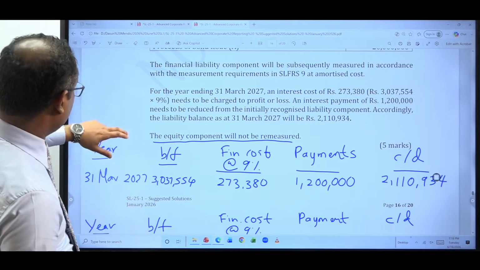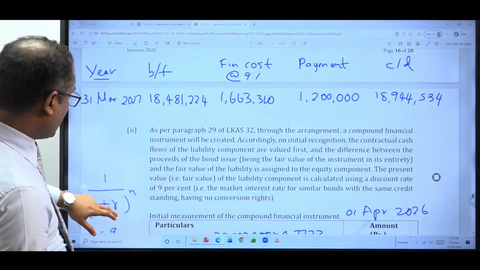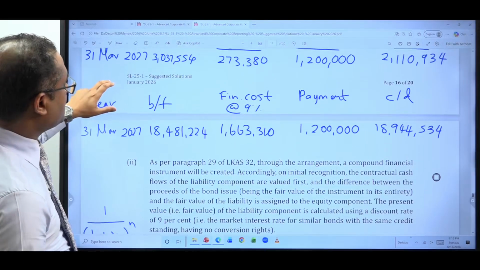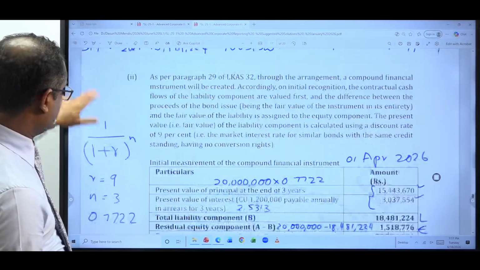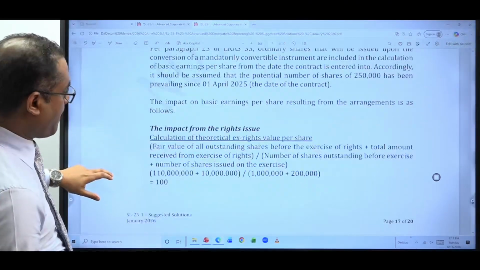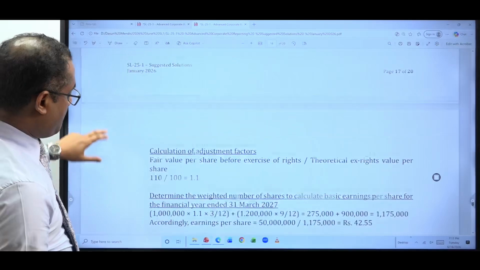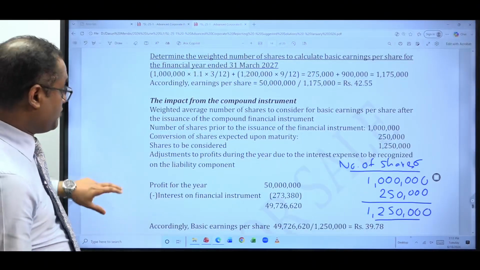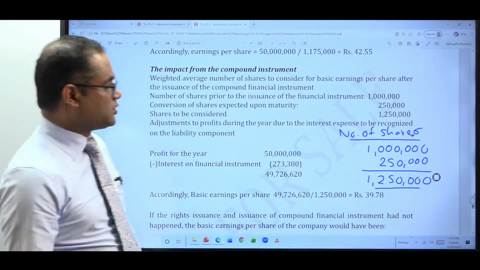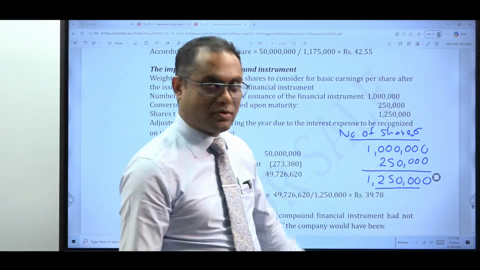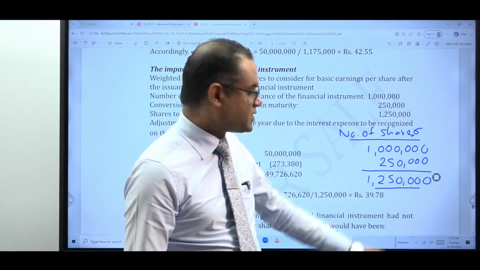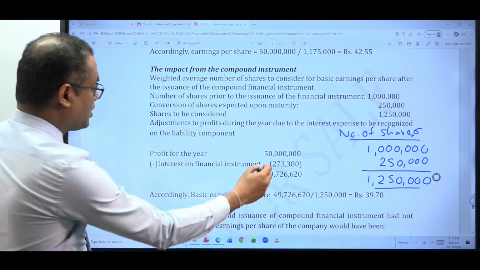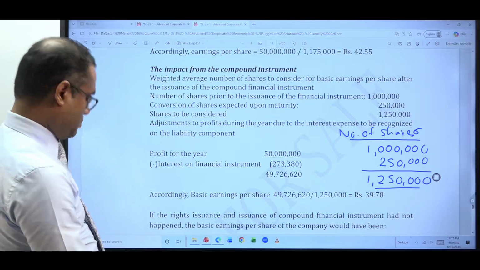So if I go back to where I was, what is the value? 273,380. So that is given. You know the impact on your denominator: number of shares will increase from 1 million to 1,250,000. On your numerator, profit for the year, 50 million.